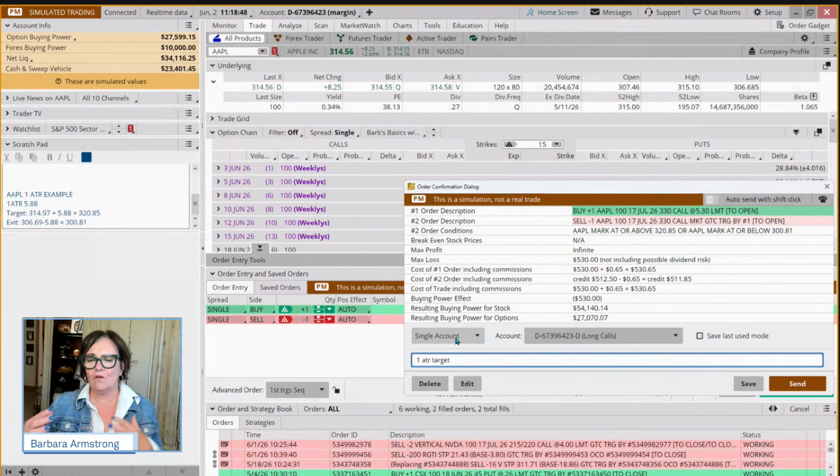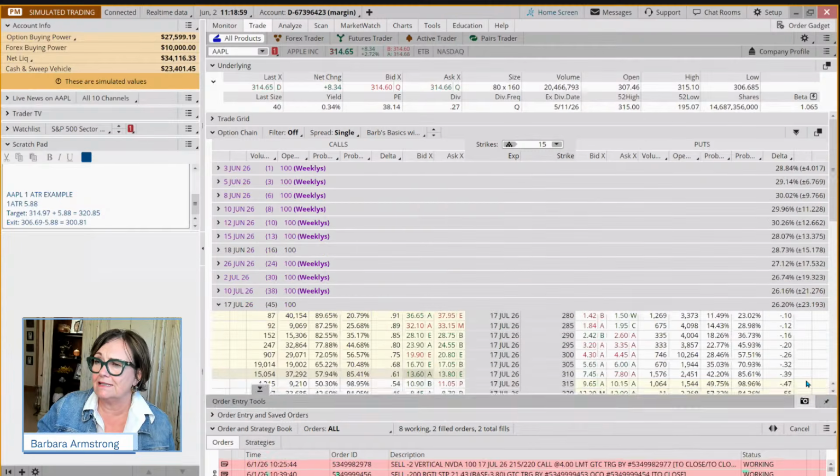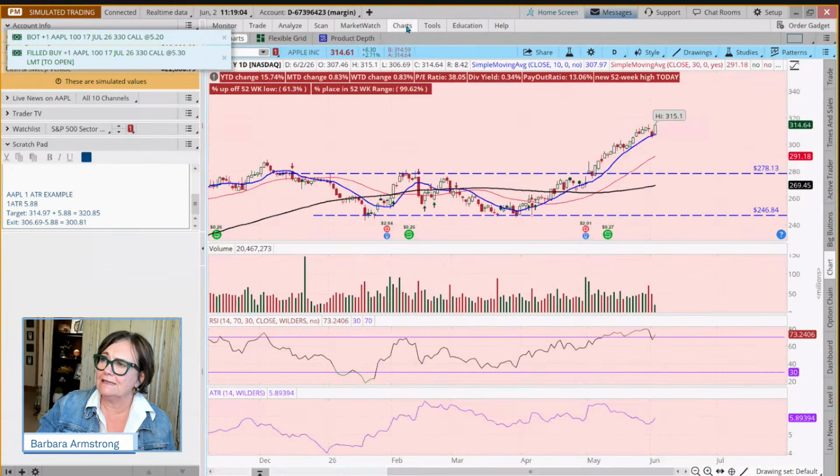So that when I review my positions daily, if I ask what was my target on this, I'll know, because I manage a swing target differently than a 1 ATR target. So you might say, how do you manage your 1 ATR target?